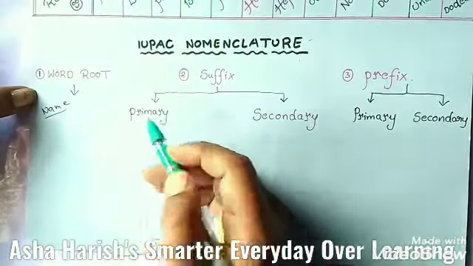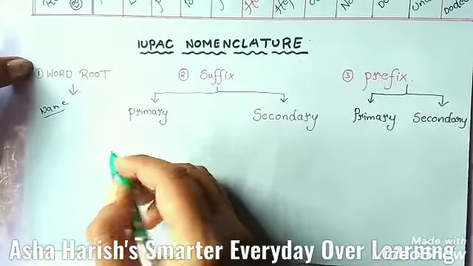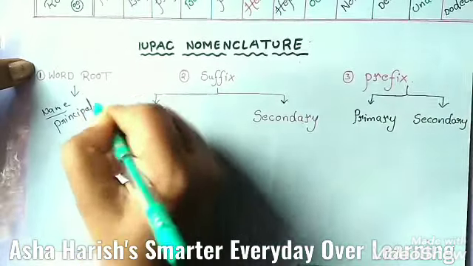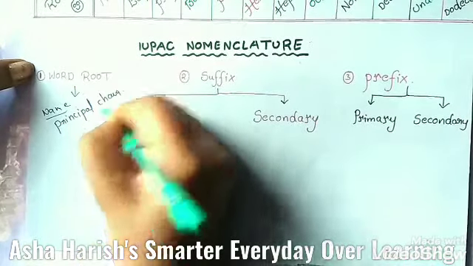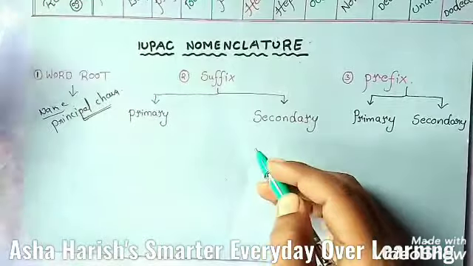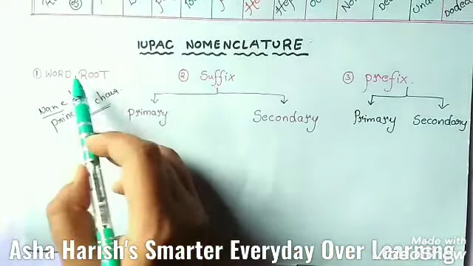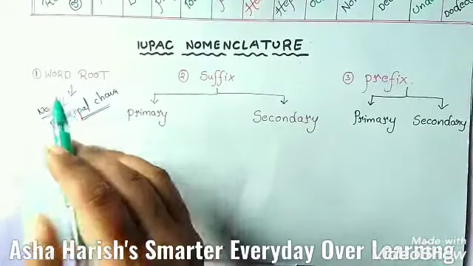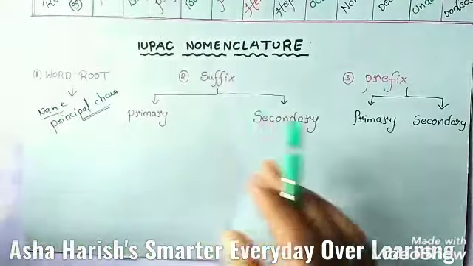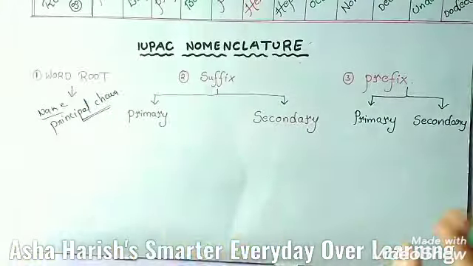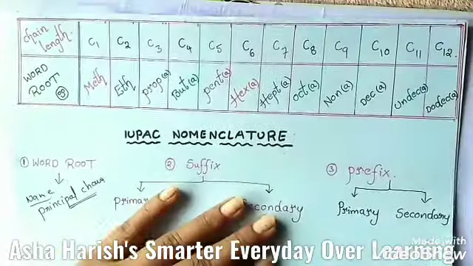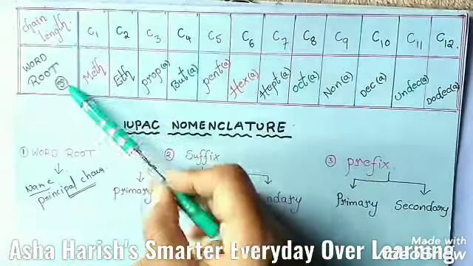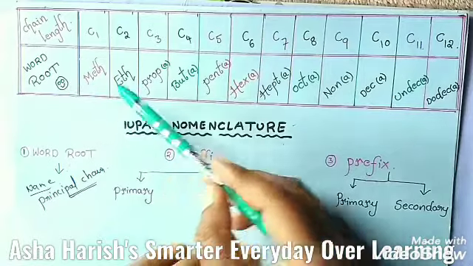It denotes the number of carbon atoms present in the principal chain. Principal chain is nothing but the main chain of carbon, the longest possible continuous chain of carbon atoms, including the functional group and the multiple bonds, of the organic molecule. Basing upon this word root, you can conclude the chain length, and I have written here what the word root is.